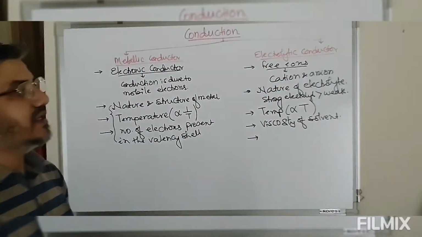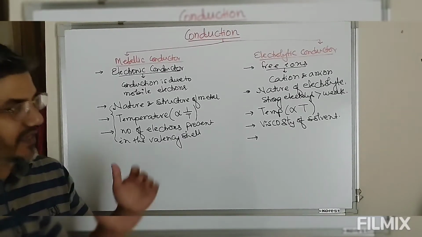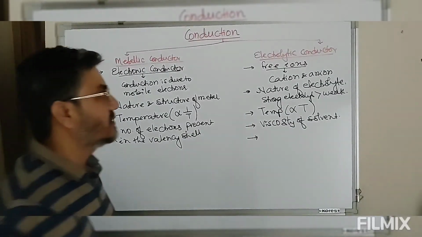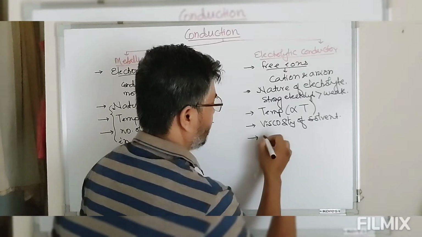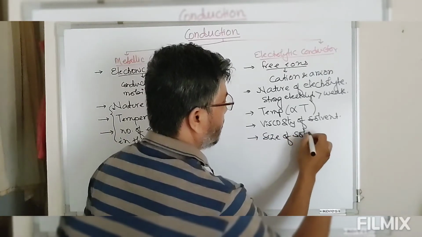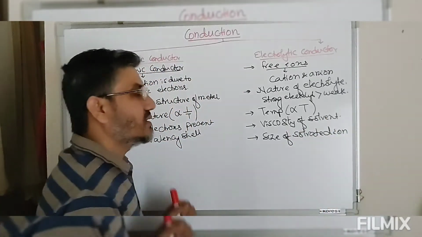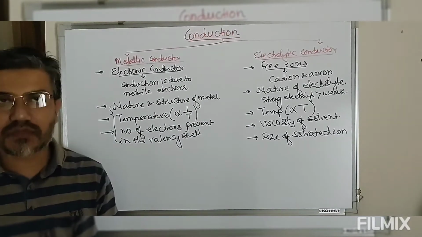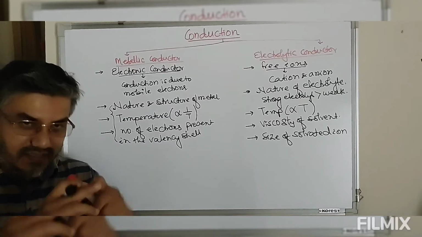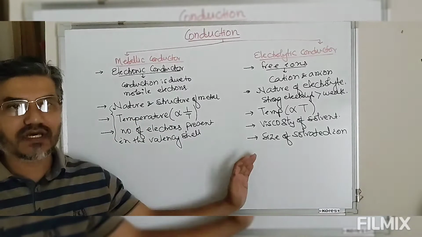This electrolytic conduction also depends on the size of ions and the size of solvated ions. That means when a particular ion is dissolved in a solvent, this ion is surrounded by a layer of solvent. As a result, the size of the solvated ion is much greater than the size of free ions in the